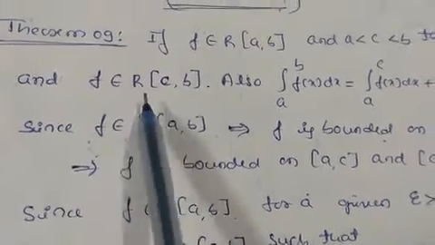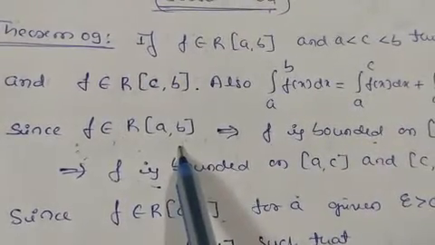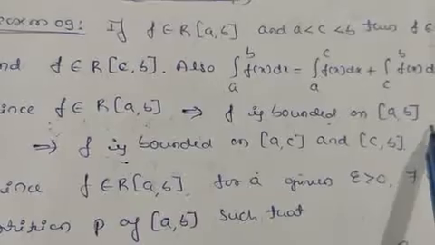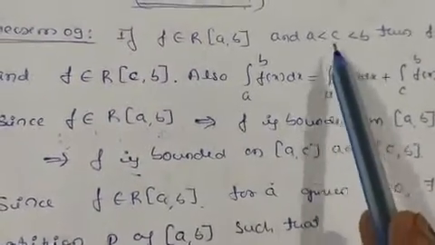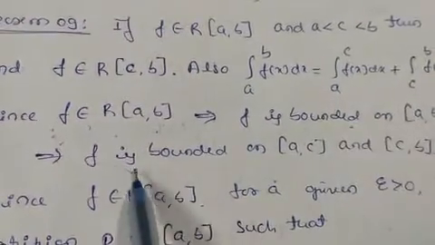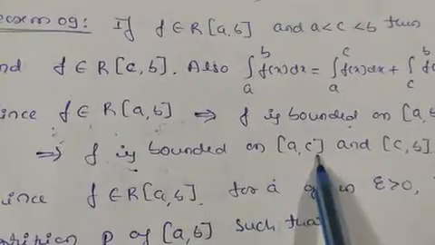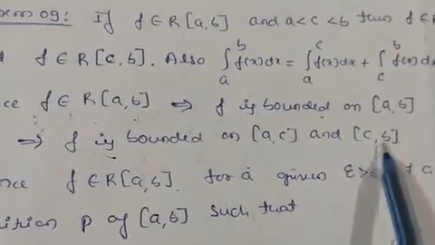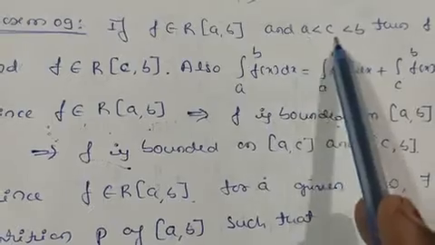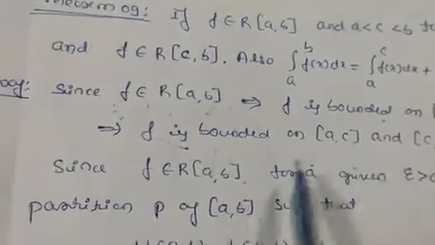So here it is given that f belongs to R[a, b], so f is bounded on [a, b], and since c is in between a and b, f is bounded on [a, c] and also bounded on [c, b]. It is bounded in these two intervals and also in the whole interval.